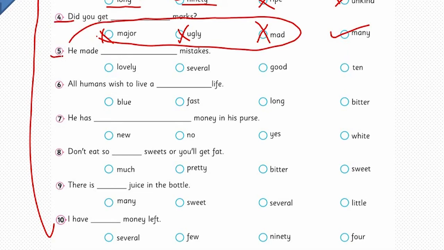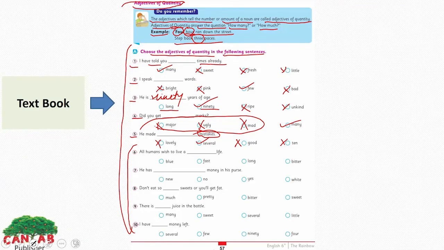The fifth one, he made mistakes. Lovely mistakes, no. This is the quality. Good mistakes can't be lovely here. 10, no. The mistakes are not specified here. It is generally spoken. He spoke about the mistakes generally. So we cannot specify the mistakes, like 2 mistakes, 3 mistakes. This is not about the test or anything else. So this is generally talking. So several will be the correct option here. I want you to choose the right option for these remaining sentences too.